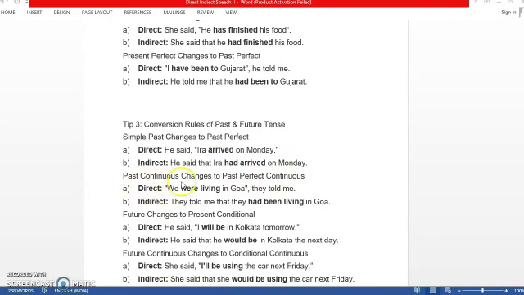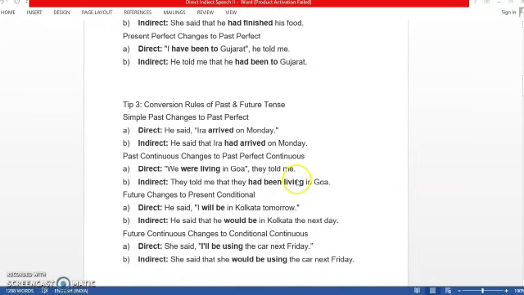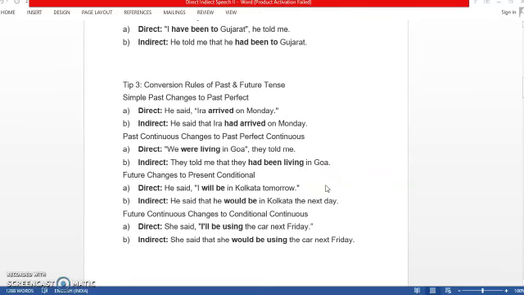Now, past continuous changes to past perfect continuous. Just see, direct: "We were living in Goa." It is in past continuous. They told me they had been living in Goa. So it has changed to past perfect continuous.